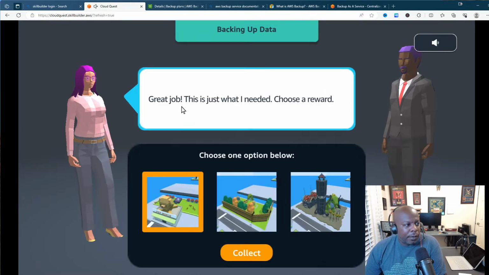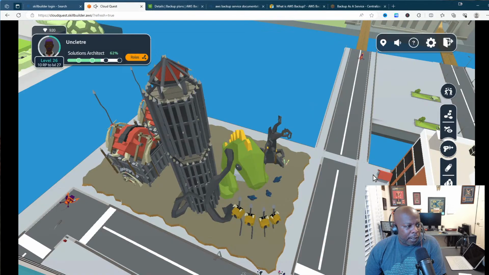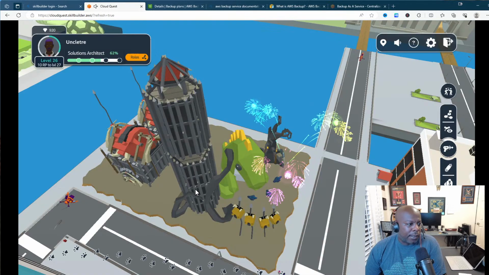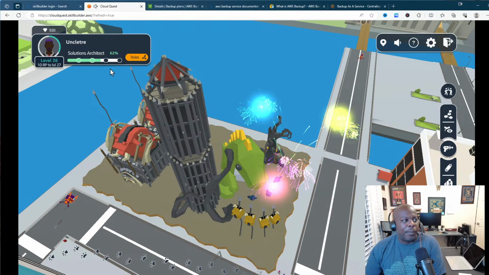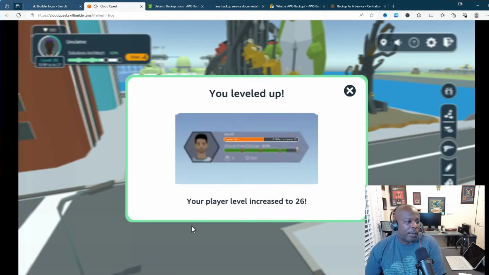All right, so hey, she says, great job. This is just what I needed. Choose a reward. We'll choose this nice looking tower right here. All right, then we'll put it in our city. And they built us a building because we solved their problem. Now we went from 58% to 62% in the game, right?